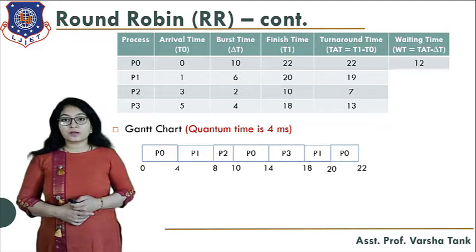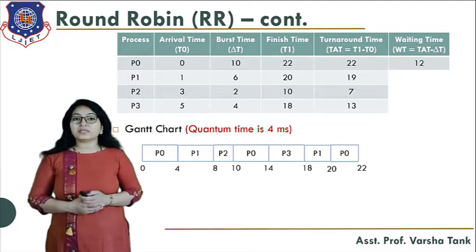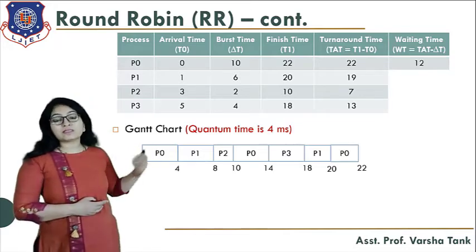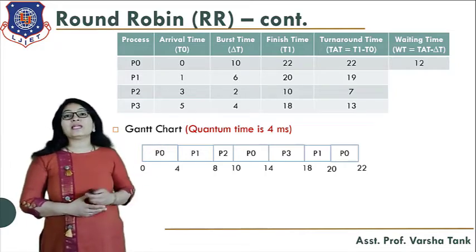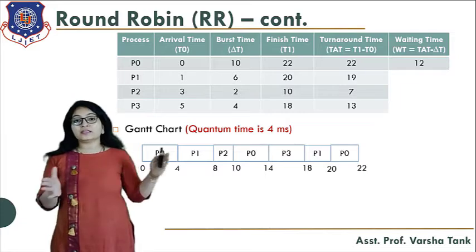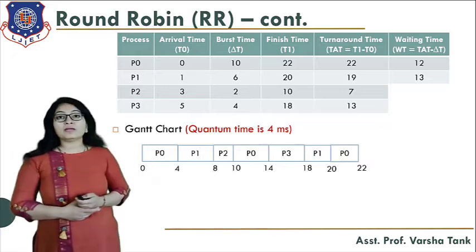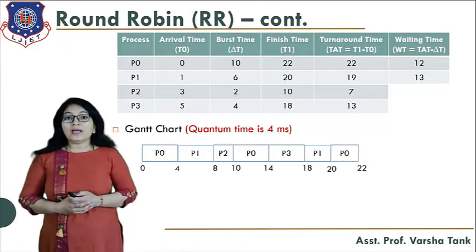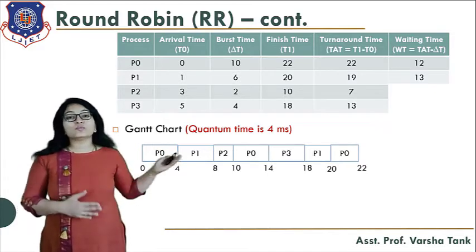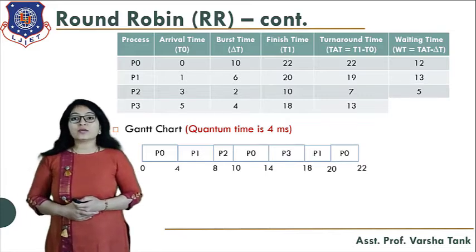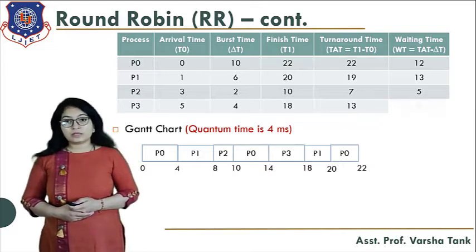So for process P0, what will be the waiting time? Here you can see its turnaround time is 22 and its burst time is 10. So 22 minus 10, you will get 12. That means its waiting time is 12 milliseconds in the entire execution of all these processes. In the same way for process P1, its turnaround time is 19 and its burst time is 6. So 19 minus 6 you will get 13. Like this you can find the waiting time for process P2 and for process P3.